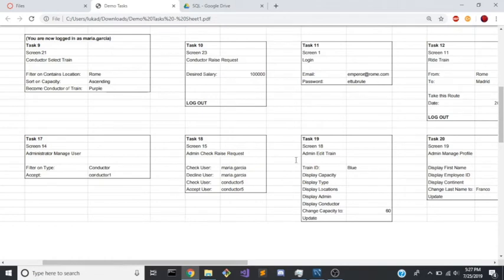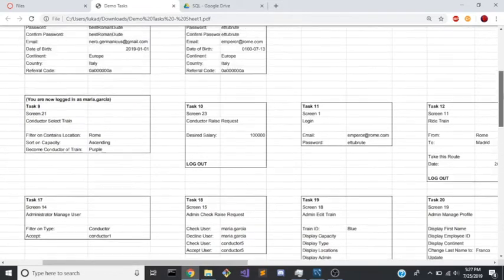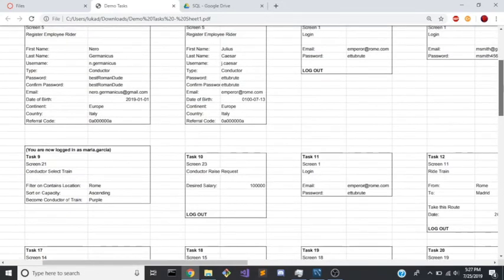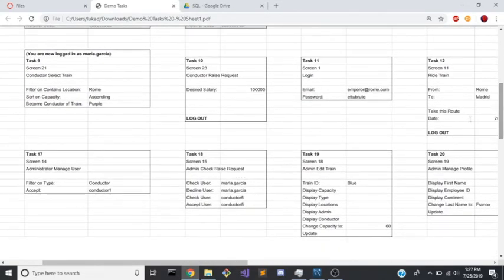We have here Maria Garcia and Conductor 5, which represent 2 users whose desired salaries we will check, and then decline or accept them. Now, we have not yet set Maria Garcia's raise request. I imagine that's an earlier task somewhere, but I don't see it.